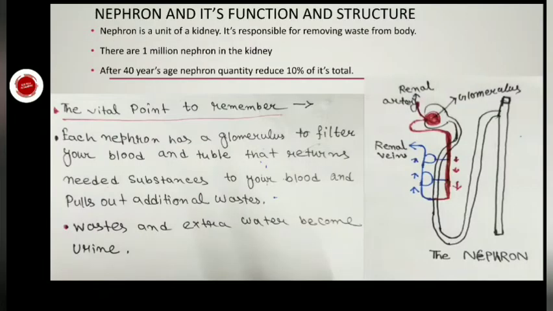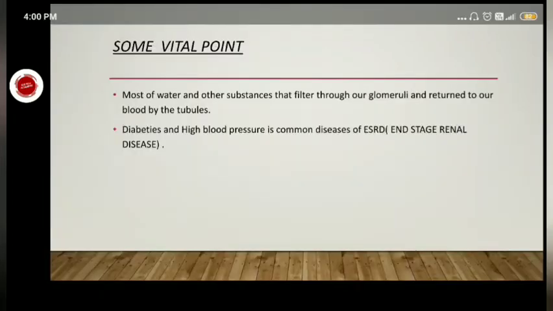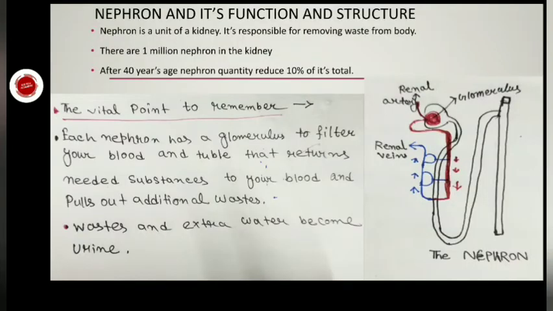So what is a nephron and its function and structure? The nephron is a unit of a kidney. It is responsible for removing waste from our body. There are 1 million nephrons in a kidney. 1 million nephrons in our kidney. After 40 years of age, the nephron quantity reduces by 10% of its total. So this is a huge amount.